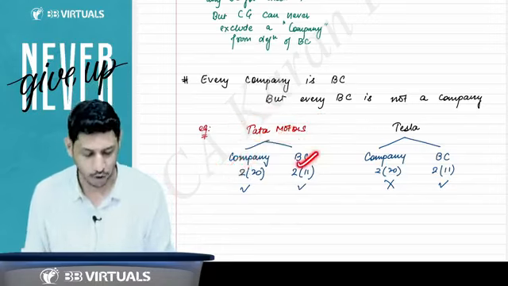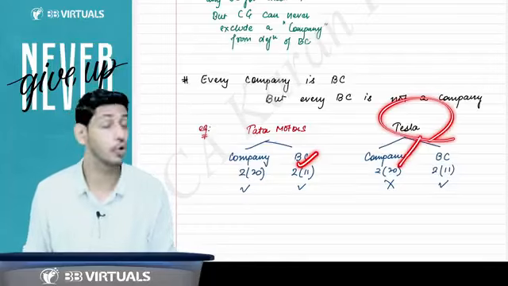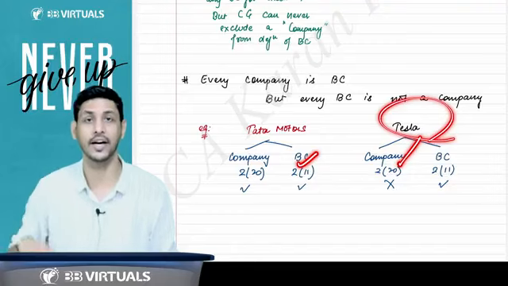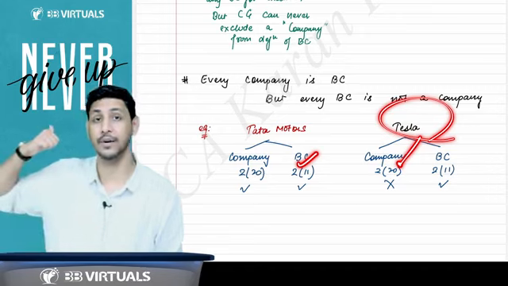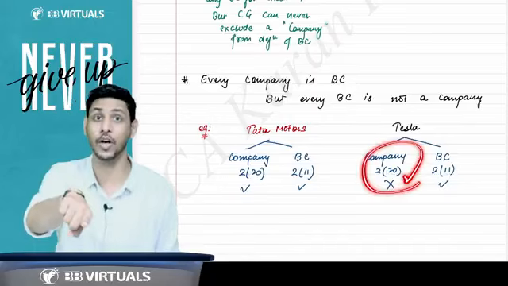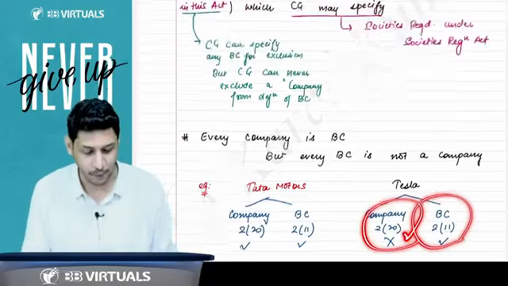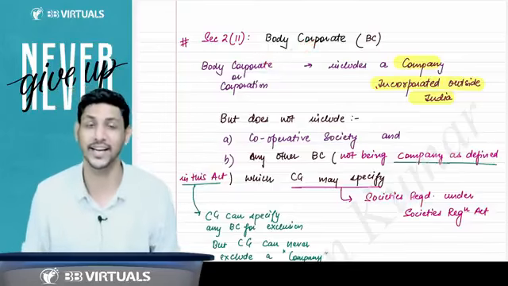Is Tata Motors a body corporate? Yes, it is a body corporate. Is Tesla a company? No, because Tesla is not incorporated under this Companies Act or any previous company law. It is incorporated outside India. So Tesla is not a company, but Tesla is a body corporate as per our law, because body corporate includes a company incorporated outside India.